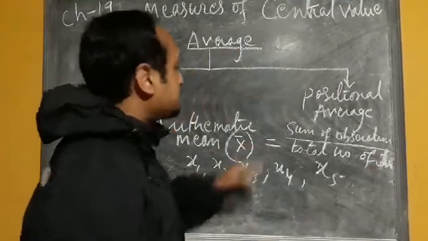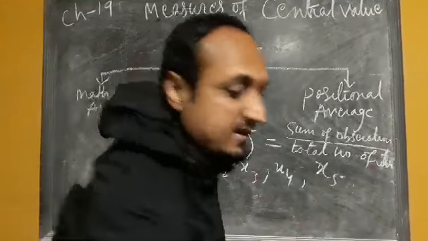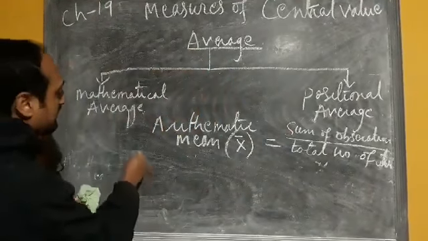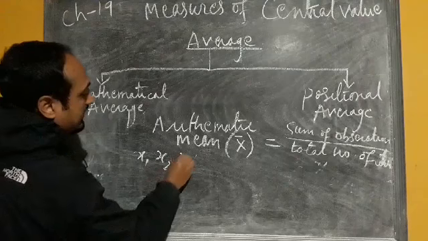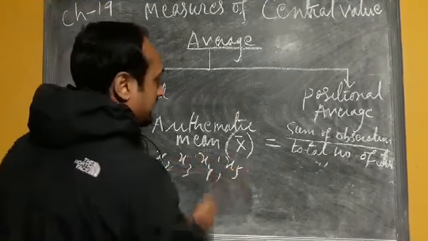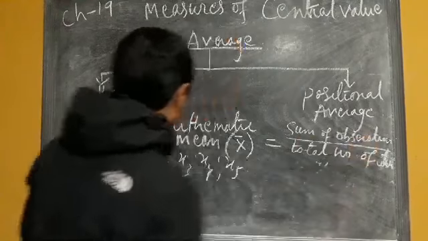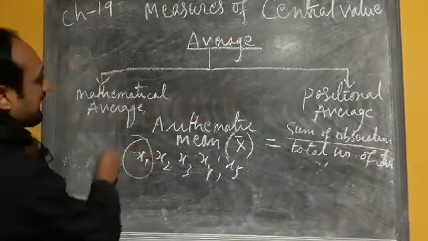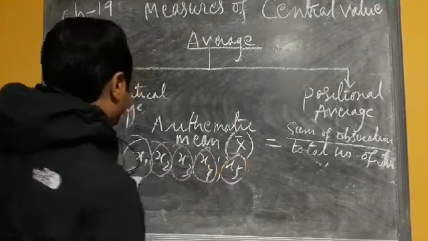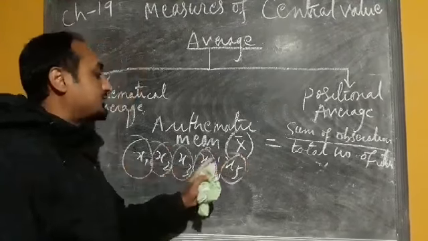So here, this x bar, I will write it here: x1, x2, x3, x4, x5. Now for the sum of observations, how many observations do we have? 1, 2, 3, 4, 5. That is x1, x2, x3, x4, x5.